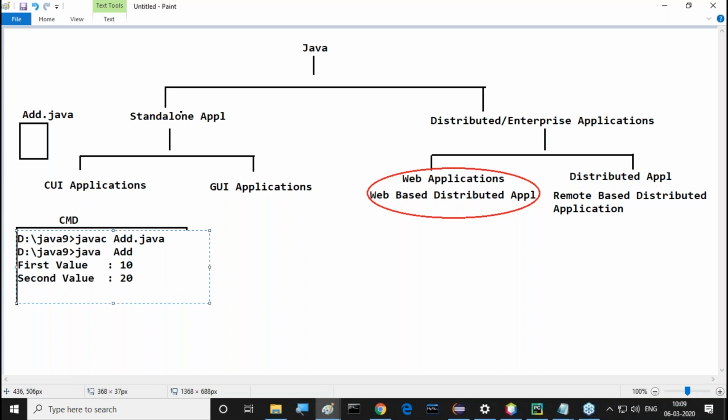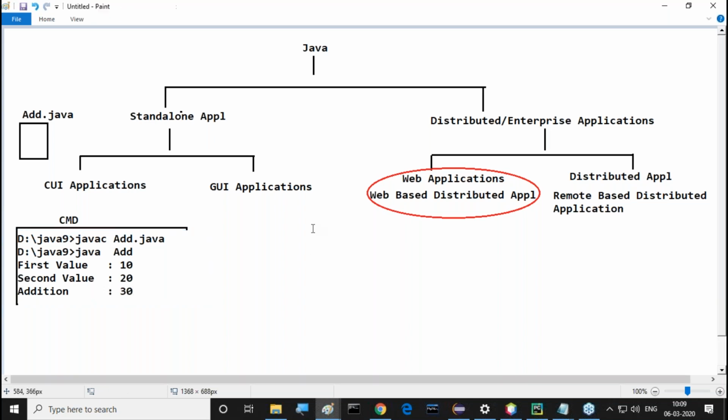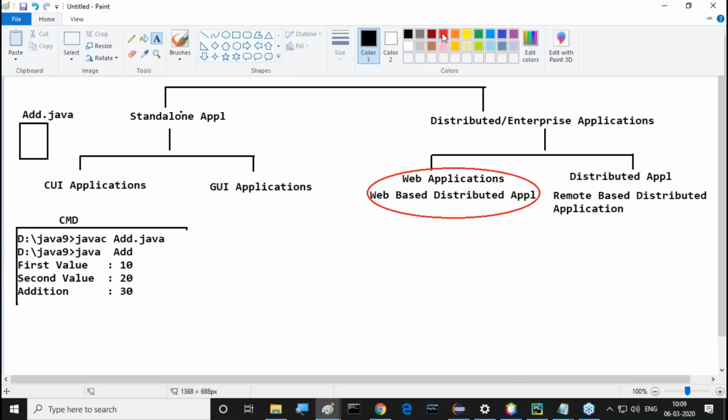After that, when I click on the enter button, here we are able to get the addition value. That will be 30 here. Finished. My program is compiled successfully and my program is executed successfully. Right, sir. All of you up to this clearly? Now I am asking one question to you. Try to answer it.